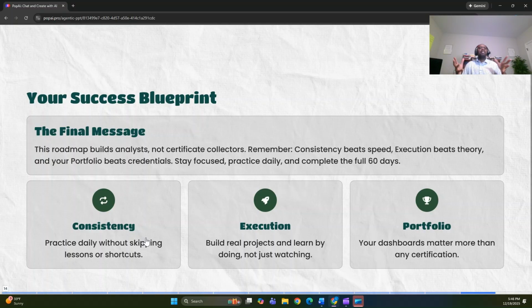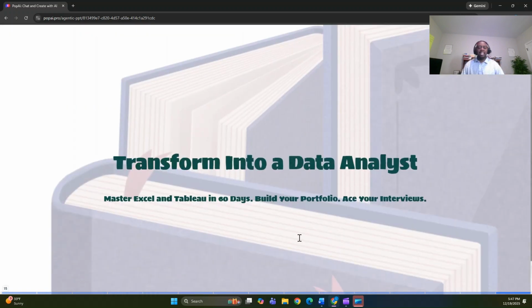And now, after you have done everything, if you want to, you can go ahead and sit for a certification exam, or you can start by going straight into the interview process and apply for a job. Because remember, you don't need a certificate to get a job. All you need is the skill, the portfolio, and the willingness to put yourself out there. All right, that was the 60-day roadmap.